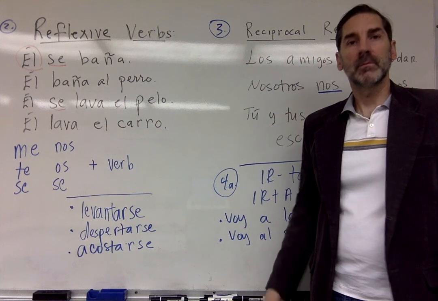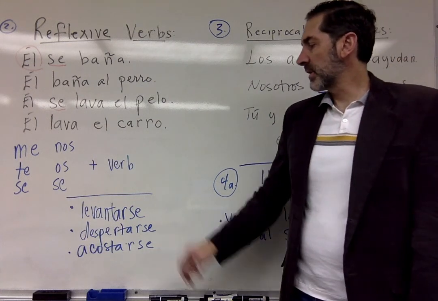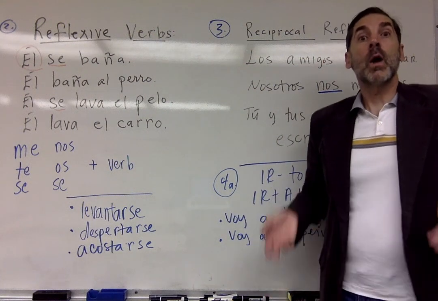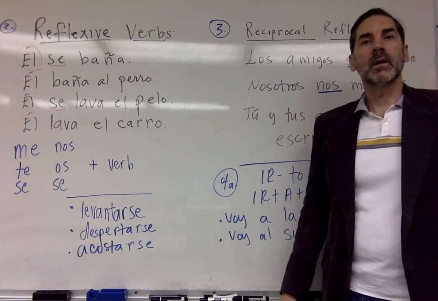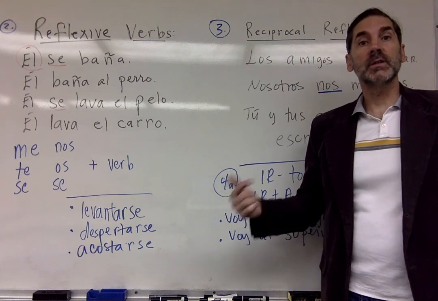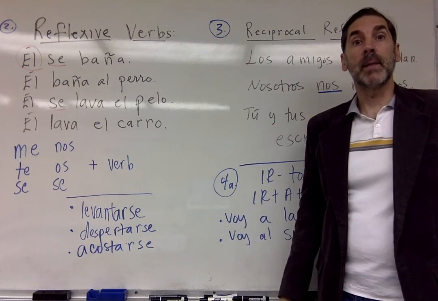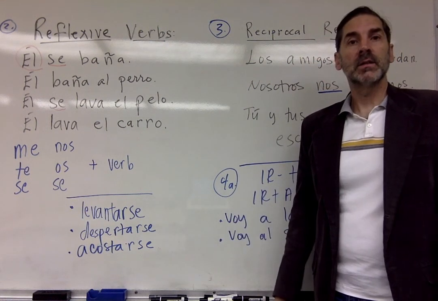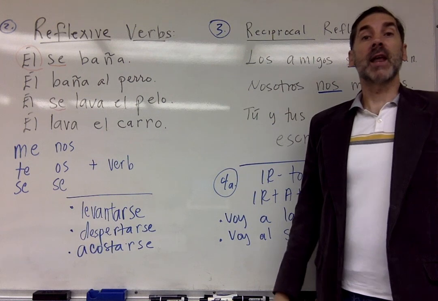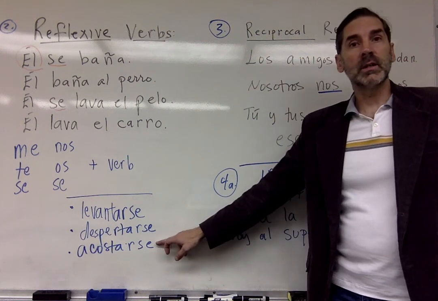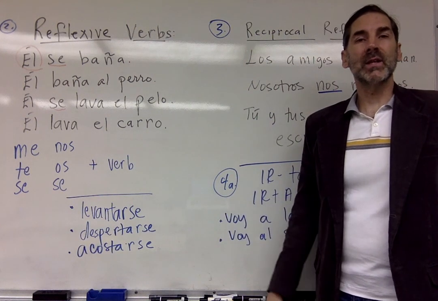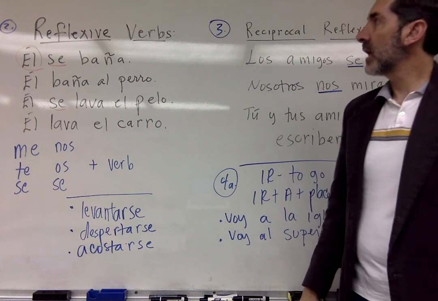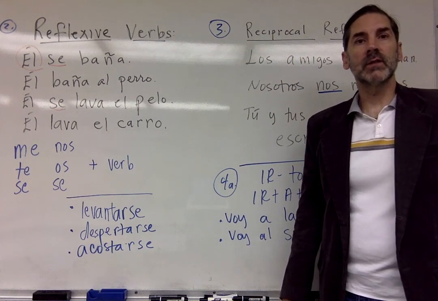Otro ejemplo. Despertarse. Ellos se despiertan, they wake up, se despiertan a las 5 de la mañana, muy temprano. Ustedes se acuestan a las 11 de la noche. To lie down or go to sleep, acostarse. Ellos se acuestan a las 11 de la noche. Okay? All right, that's our quick review of reflexive verbs.